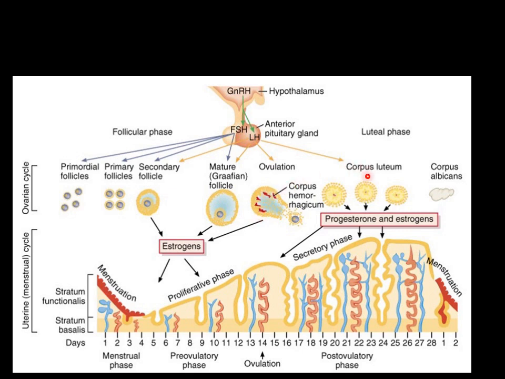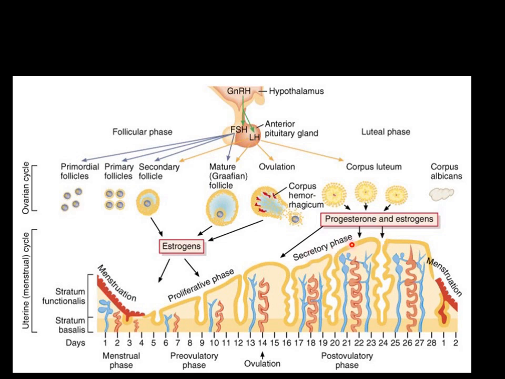What will it form? The corpus luteum. And this corpus luteum will secrete one more hormone known as progesterone. Progesterone and estrogen together, what will they do? They will develop the endometrium.